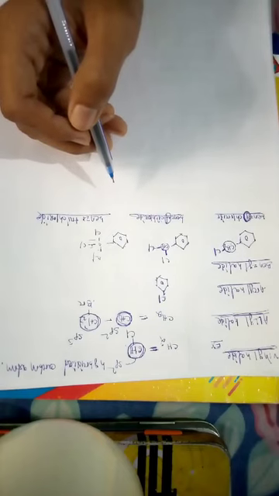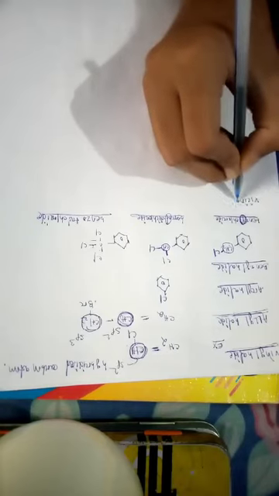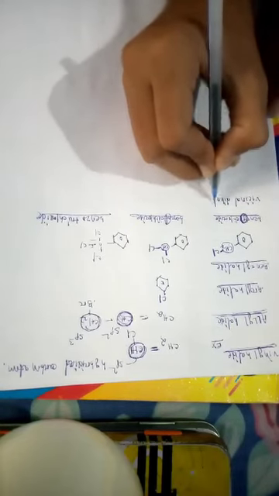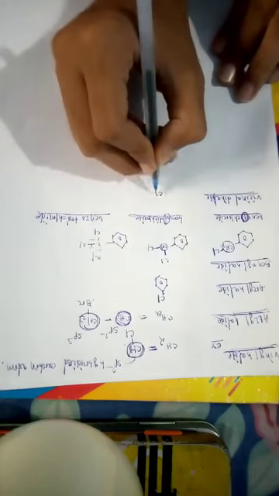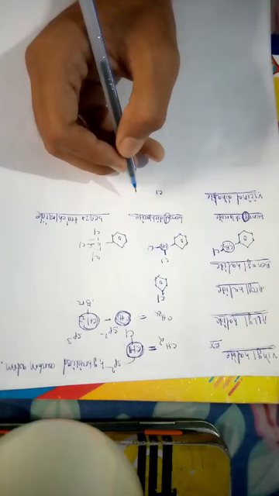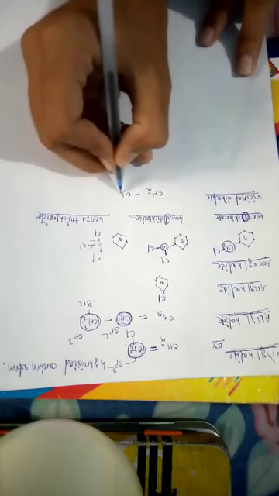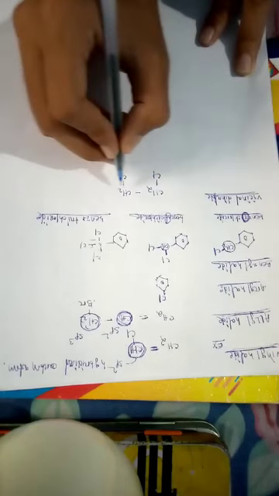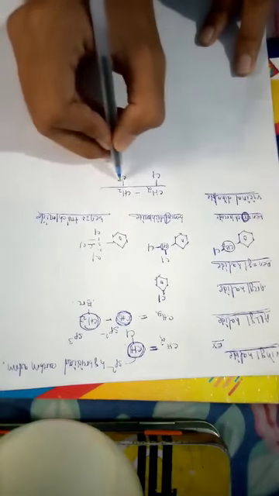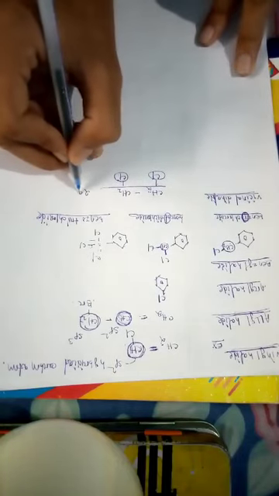Then after that we come to vicinal dihalide. What is vicinal dihalide? Vicinal dihalide is the organic compound in which the halogen atoms are directly attached with two adjacent carbon atoms. CH2 single bond CH2, that is Cl, that is Cl. The halogen atoms are directly attached with two adjacent carbon atoms.